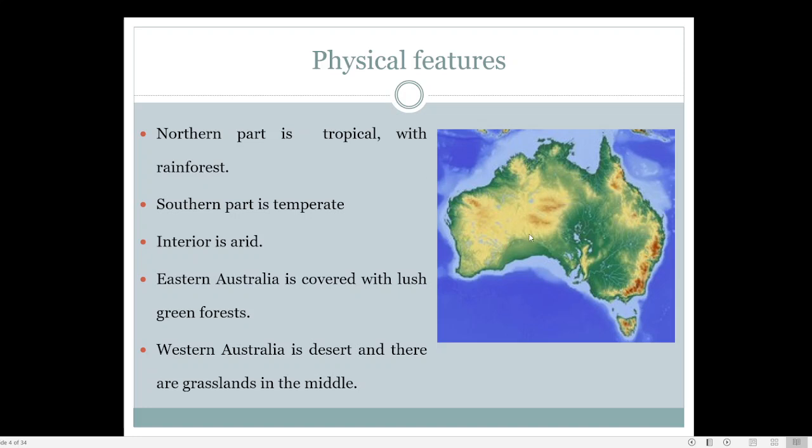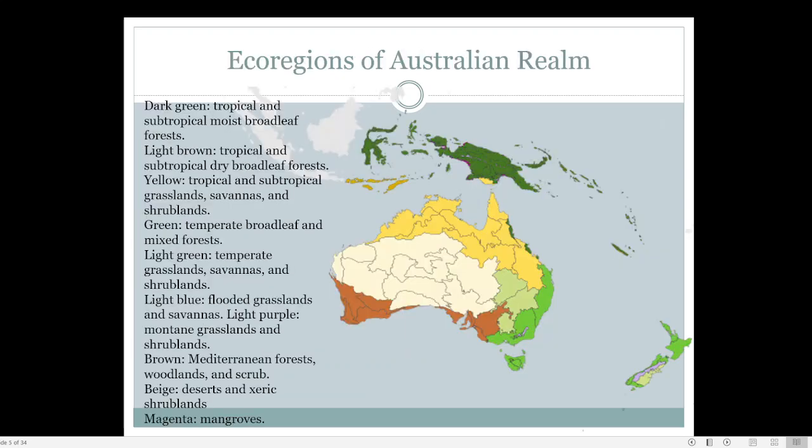These grasslands are highly suitable for rearing cattle, so people rear a lot of cows, cattle, goats, etc., and Australia produces a large amount of milk powder as well as meat. So this is how the western side of Australia is a desert, and there are a lot of grasslands as well.